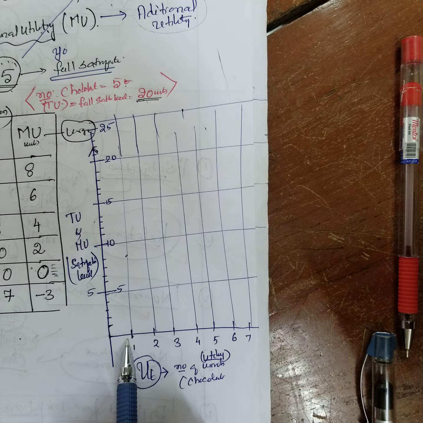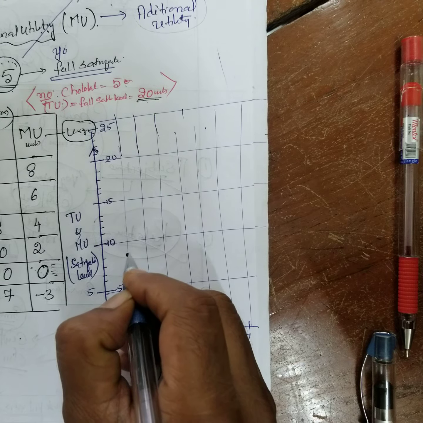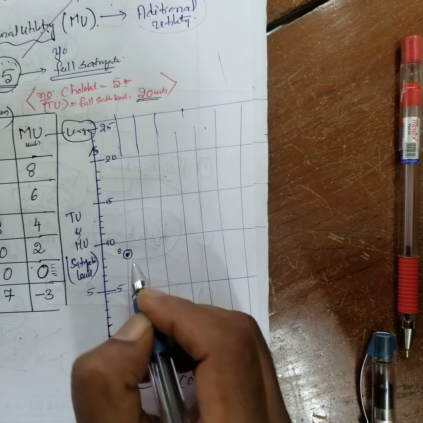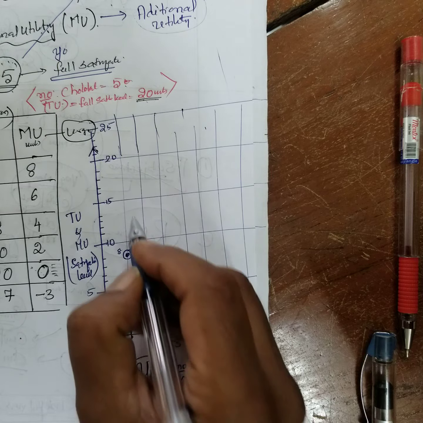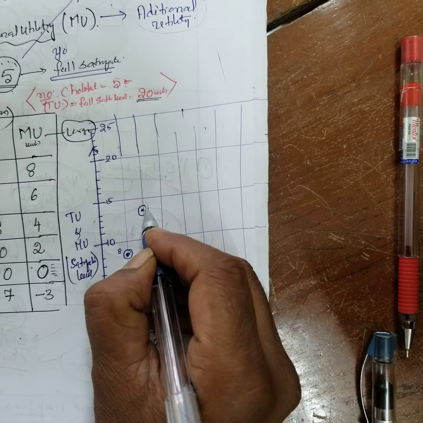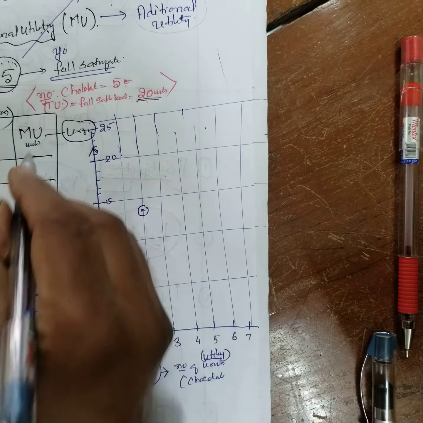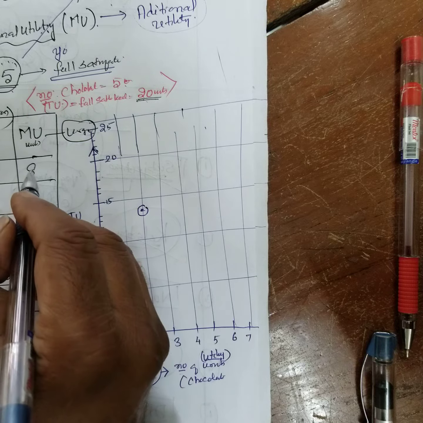Now when I took 1 chocolate, what is the level of satisfaction? 8. When I took 2 chocolates, it becomes 14. At the same time, here marginal utility is 8.